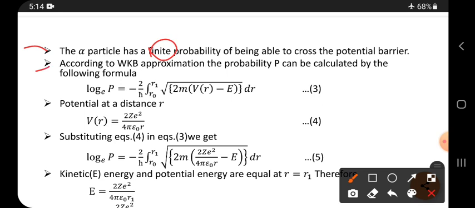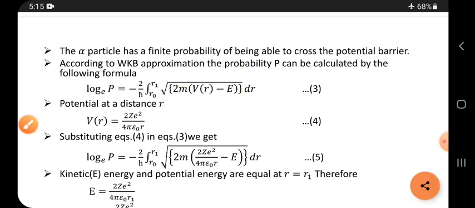According to the WKB approximation, the probability P can be calculated by the following formula. It is not exact, we are taking an approximation. The formula is: log P equals minus 2 by h cut, integral from r naught to r1 of the square root of 2m times (V of r minus E), dr. Here V of r minus E is inside, and 2m is outside, all under the root.